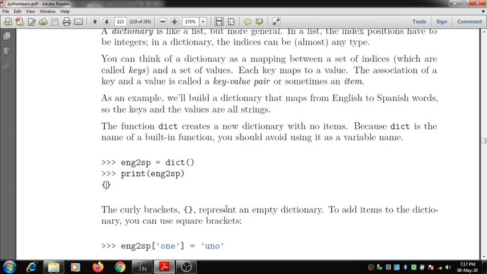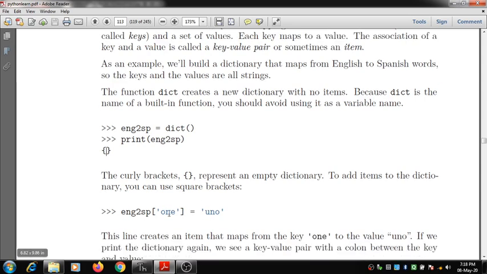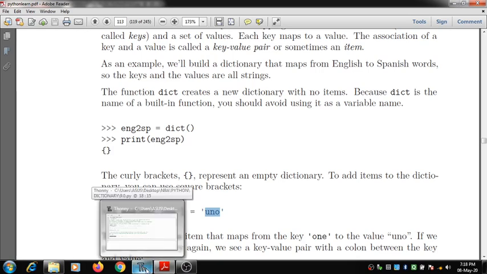To add an item to the dictionary, you can use square brackets, like this. So if I want to add an item to this dictionary eng to sp, I can use square brackets. Let us demonstrate this with an example.